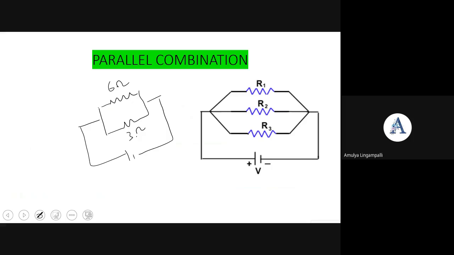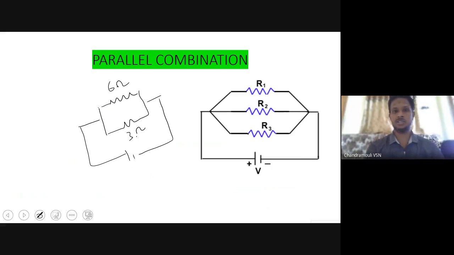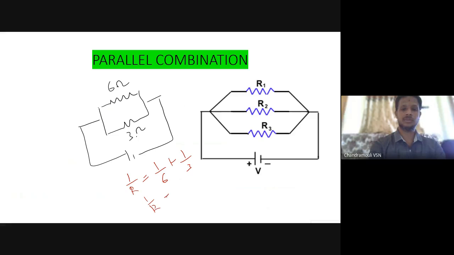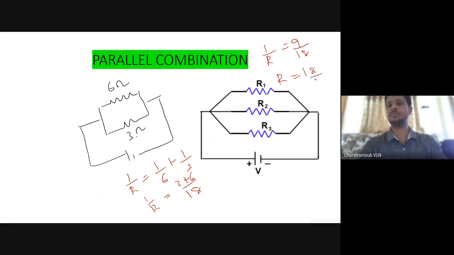What is the effective resistance? 1 by R is equal to 1 by 6 plus 1 by 3. Taking LCM 18, 3 plus 6 is 9. So 1 by R is equal to 9 by 18. Because we want R, not 1 by R, R is equal to 2. So when 6 ohm and 3 ohm are connected in parallel, the effective resistance is 2 ohm.